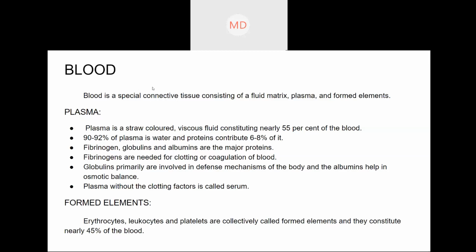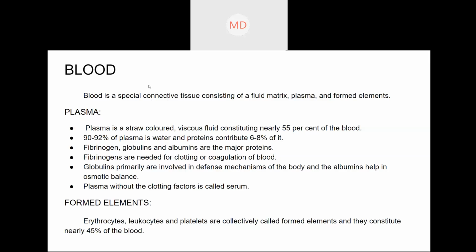Connective tissue, the first thing is that it connects one part of the body to the other. Blood is a type of connective tissue. Since it is liquid, it is also known as liquid connective tissue. Bones are also connective tissue. Then there is cartilage. Cartilage is also connective tissue.